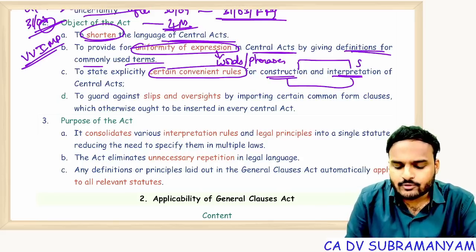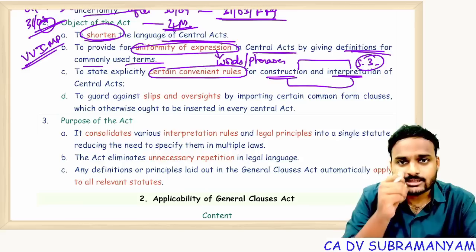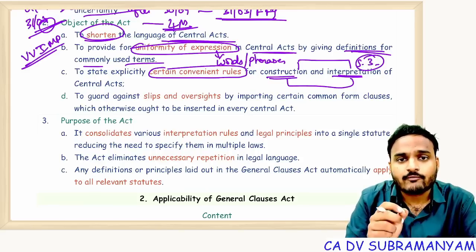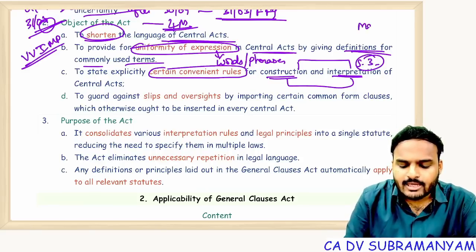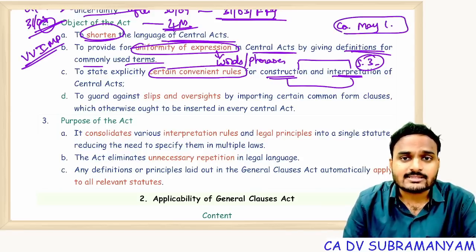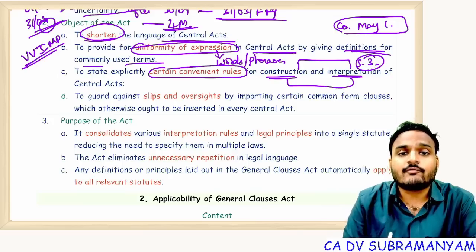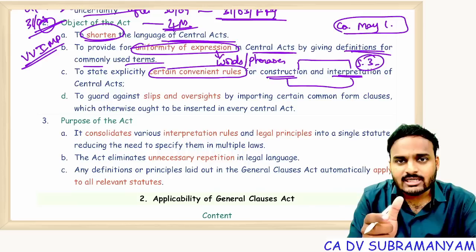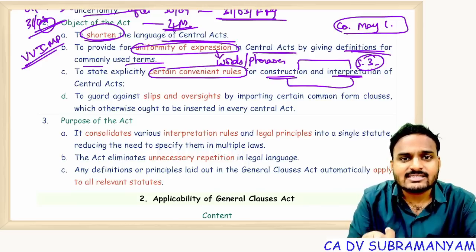For example, if you ask me Section 3 of Companies Act, a company may be formed for lawful purpose. There the word may is used. Company may be formed for lawful purpose. Now the readers of this provision, they can also interpret this provision like this: company may also be formed for unlawful purpose. So one provision giving 2 meanings, desired meaning, undesired meaning.